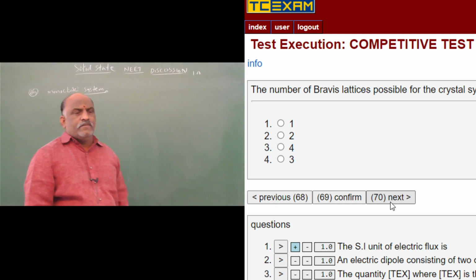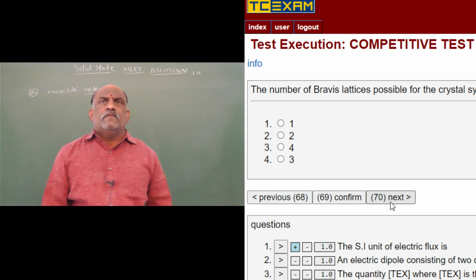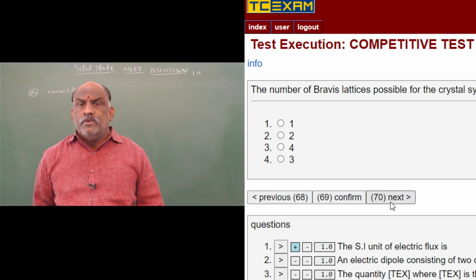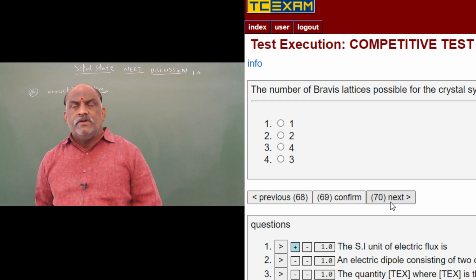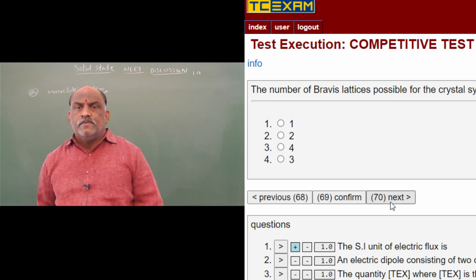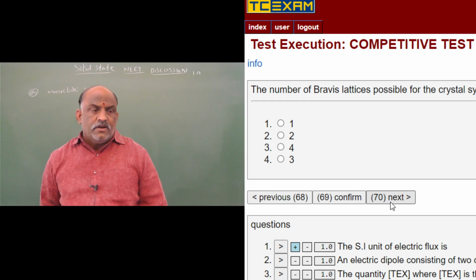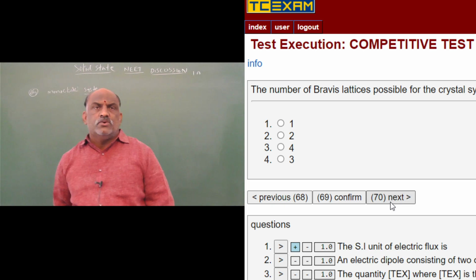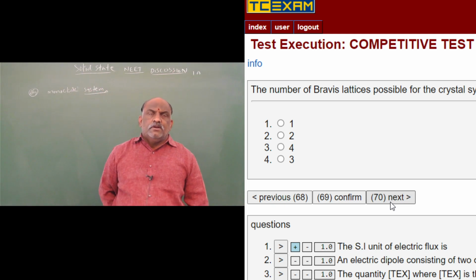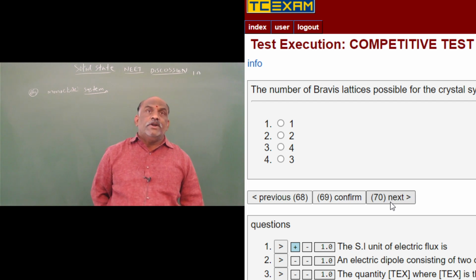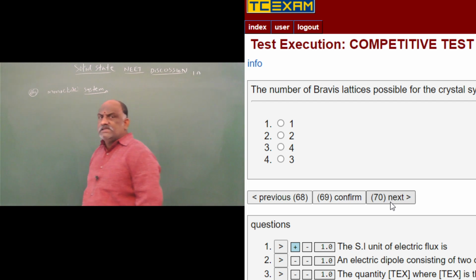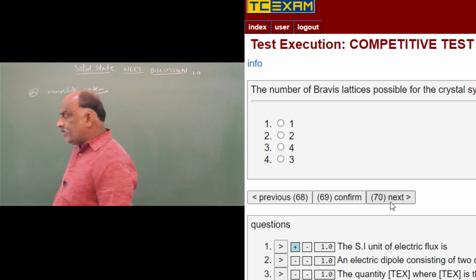The monoclinic system also has A not equal to B not equal to C. Once you go through the NCERT textbook, after monoclinic, the availability of the system is given. The monoclinic system is available in the form of primitive.